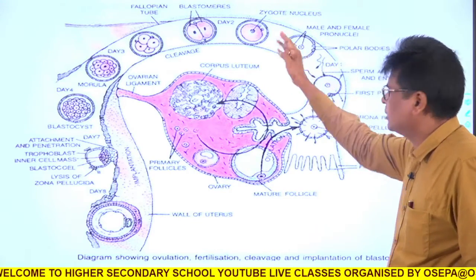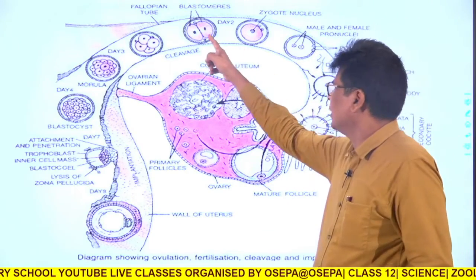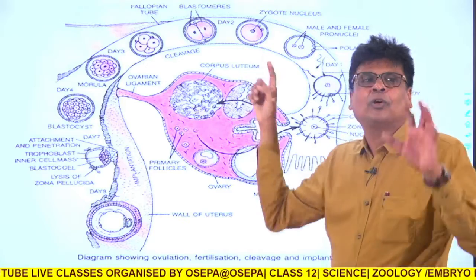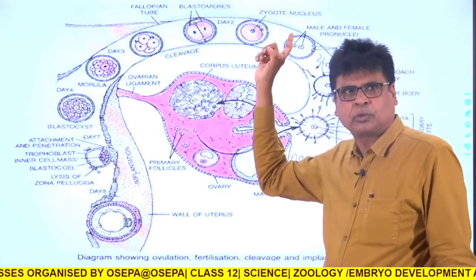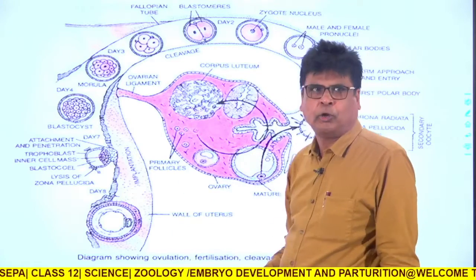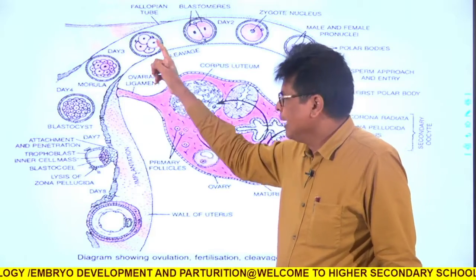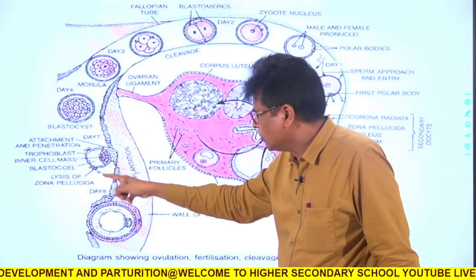Once it becomes a zygote, on day 2 this zygote divides through cleavage. So now 2 cells are produced, called blastomeres. Still it is present in the fallopian tube. On the 3rd day it becomes a morula, and that morula on the 4th day comes in contact with the uterus.